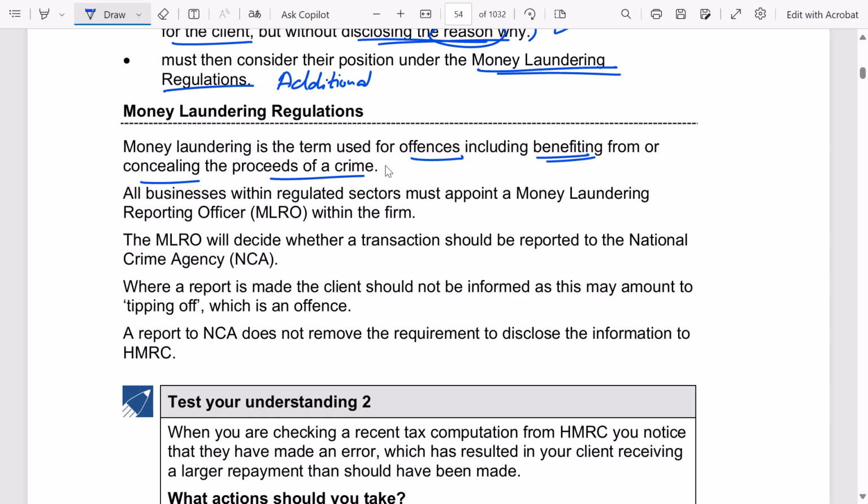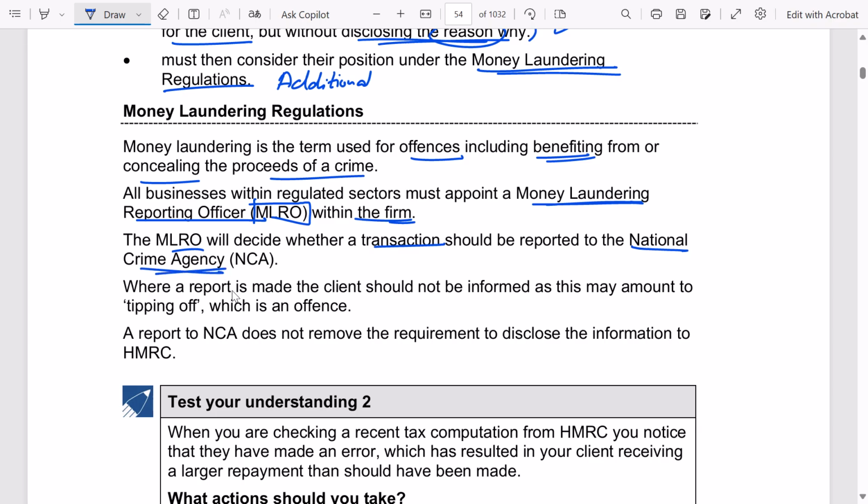Money laundering systems are used to showcase that these earnings have been made from a legitimate source, though they are not. All businesses within regulated sectors must appoint a money laundering reporting officer, that is the MLRO, within the firm. This MLRO will decide whether a transaction should be reported to the National Crime Agency, NCA.